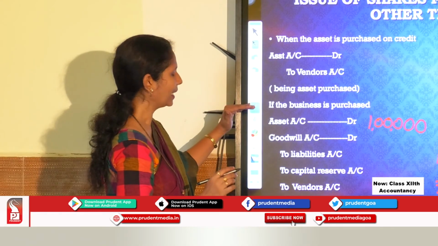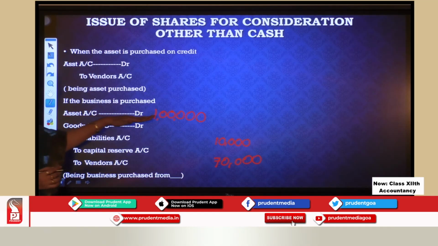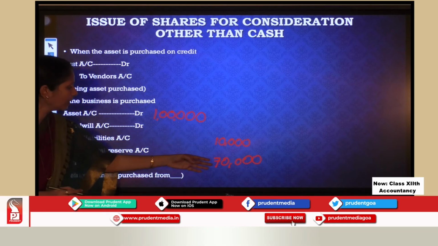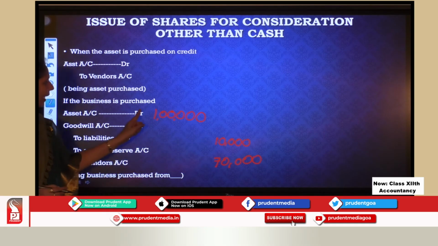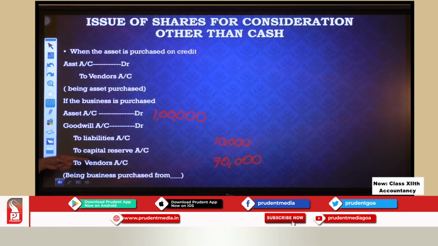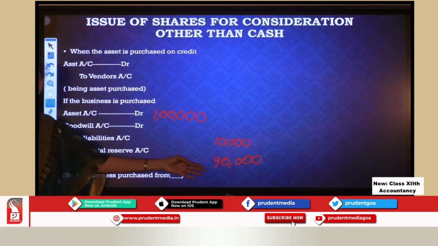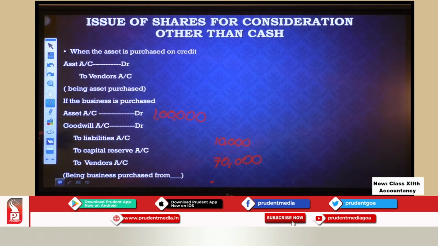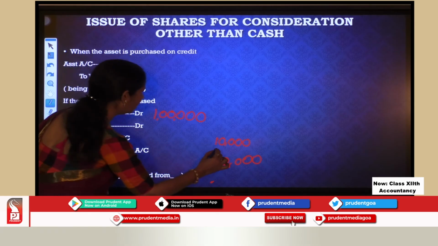Now let me explain the other part, where my assets are 1 lakh. Liabilities are 10,000. I have fixed purchase consideration at 70,000. That means the assets value is more and I am getting it only for 70,000. After deducting the liabilities, my net assets are 90,000, and I am getting them for 70,000. So what does that mean? That means I have made a profit, and this profit is of capital nature. So I have to put that profit to the capital reserve account.